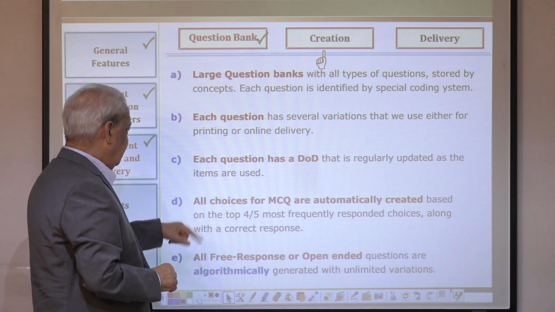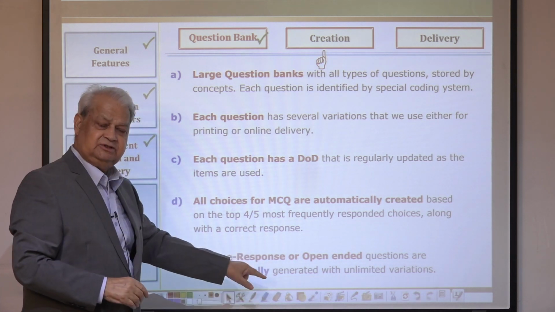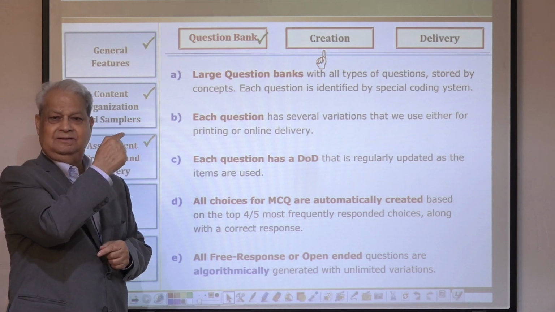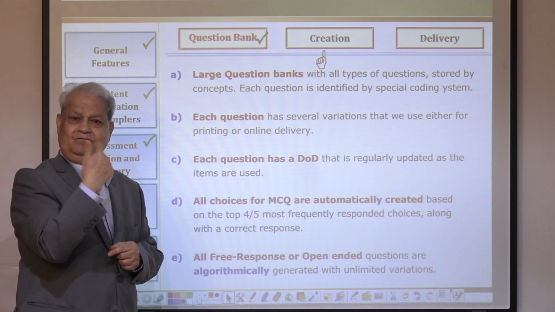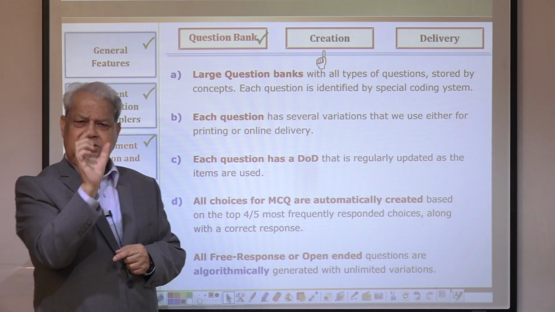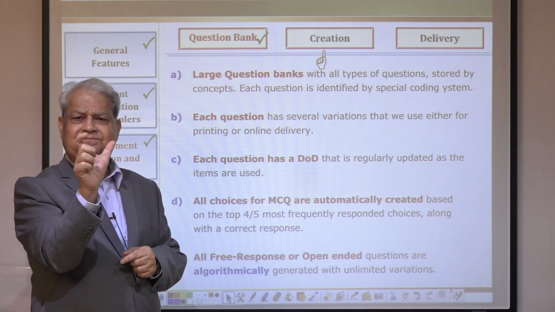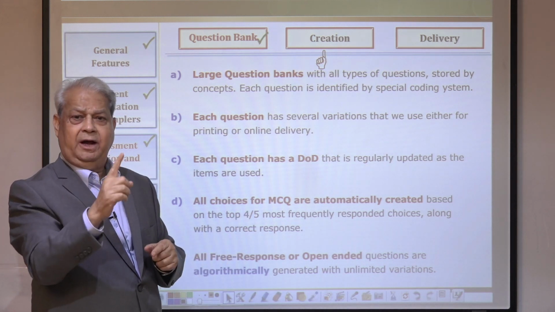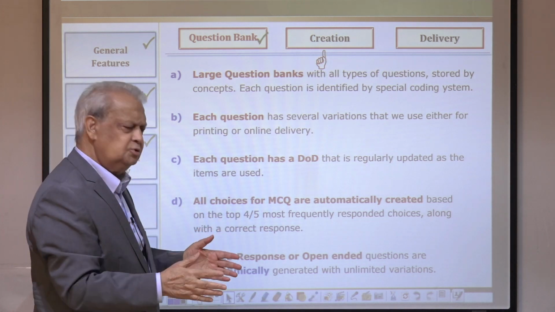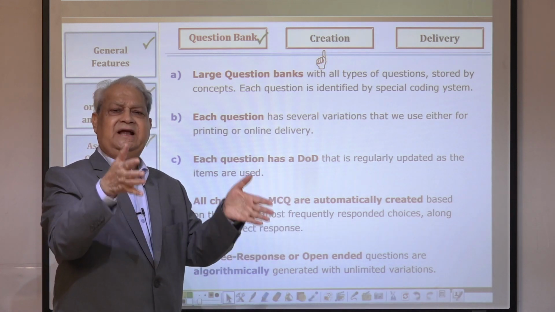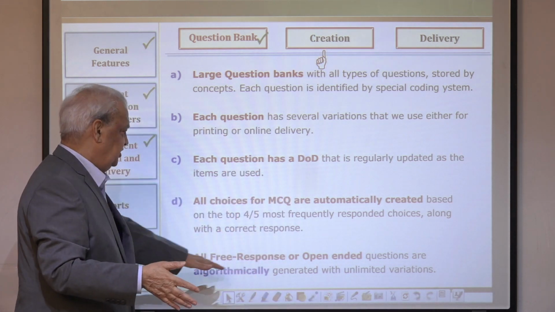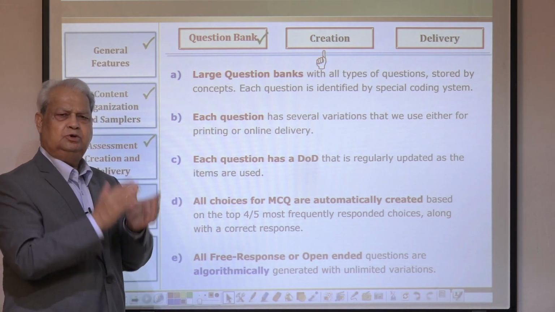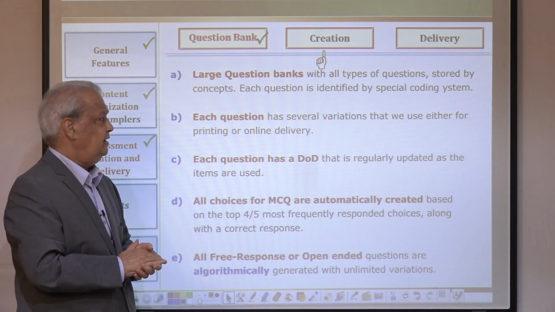So, next is free response questions that you saw in examples, and you have seen how every item changes. And what are we doing there? We're just changing the numbers. The item remains the same. Again, it's mathematics. Just change the number, the item becomes different. So we have almost unlimited variation of each and every free response question. So my friend, this is the question bank. A huge question bank, a large question bank.